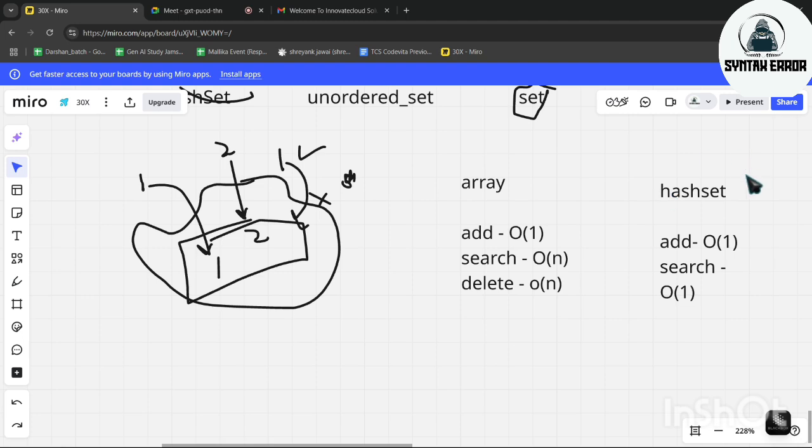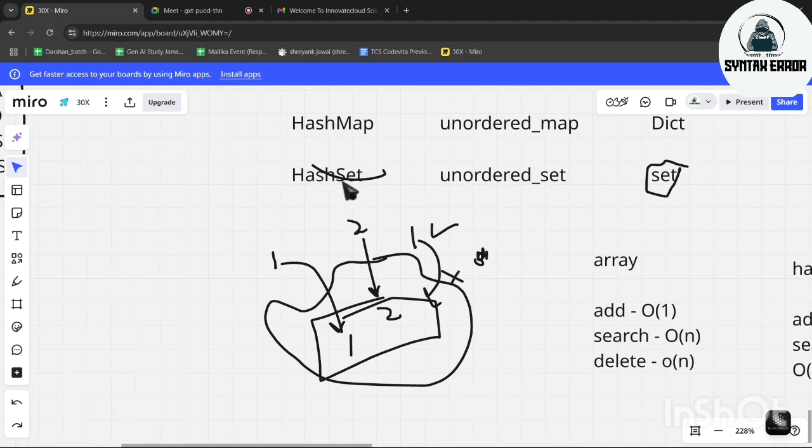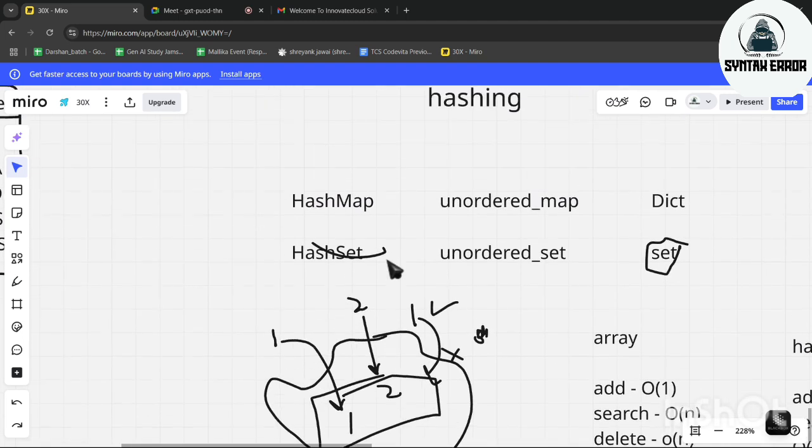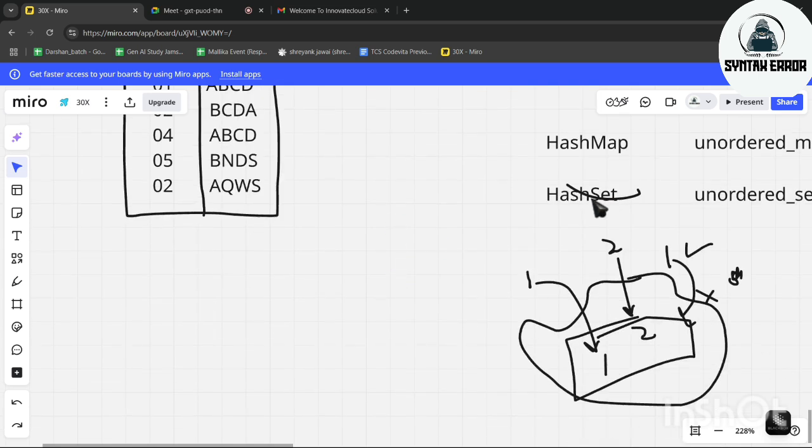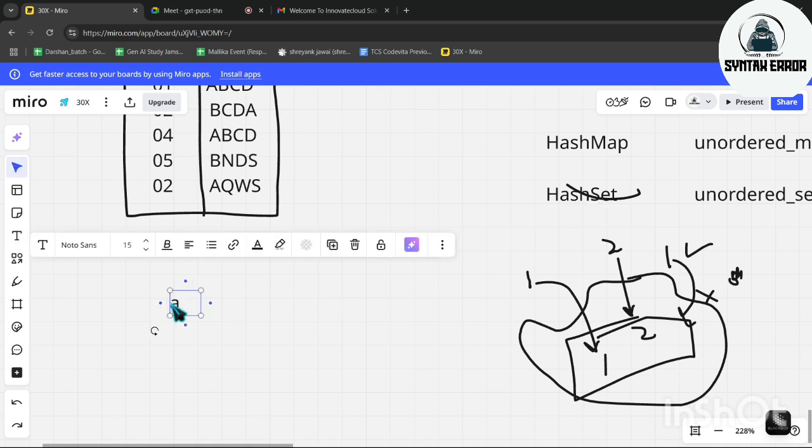Okay. Then what's the difference between hash set and hash map? The main difference is that a hash set is a single array, with single values. For example, let's consider A is a hash set, then the elements in A will be 1, 2, 3, 4, 5 like this.